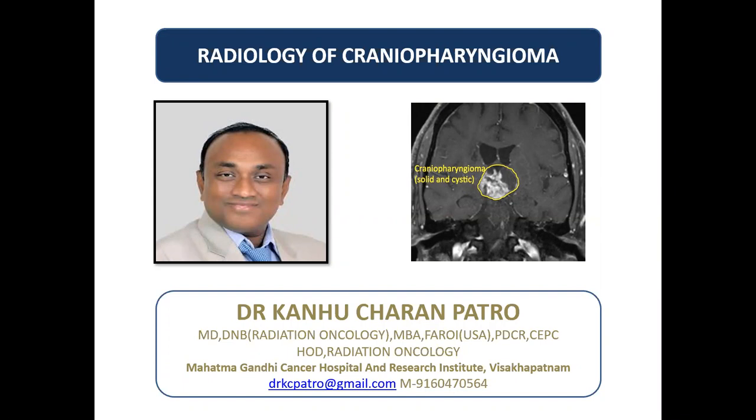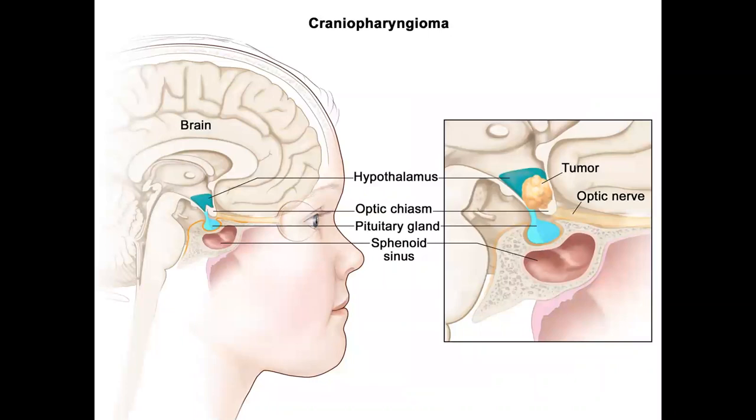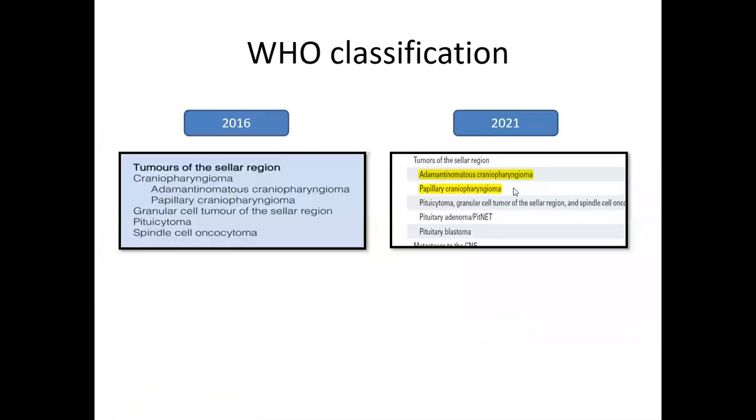It is a tumor of childhood, and let's discuss. Craniopharyngioma is mostly located in the suprasellar part. You can see the adjacent structures like the hypothalamus, the optic chiasm, and the pituitary gland. These are the adjacent structures, and it is mostly a tumor of suprasellar origin.